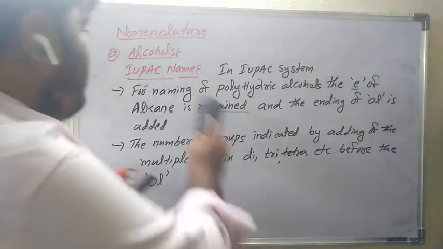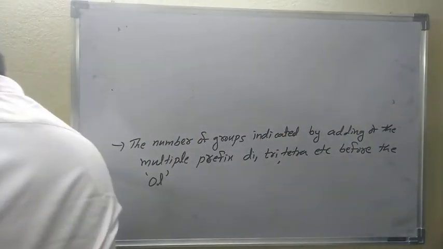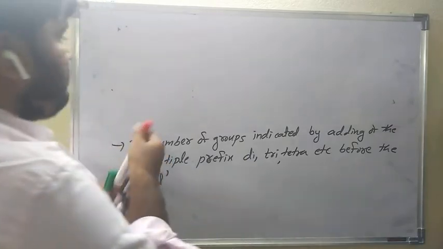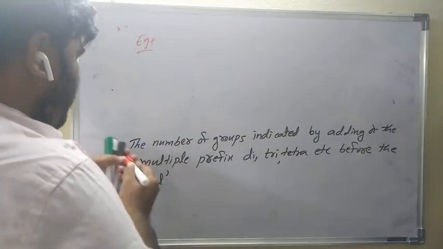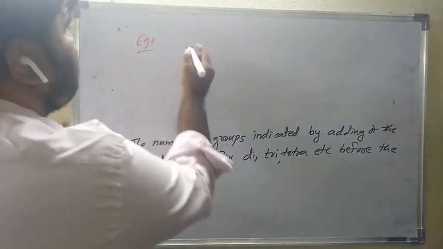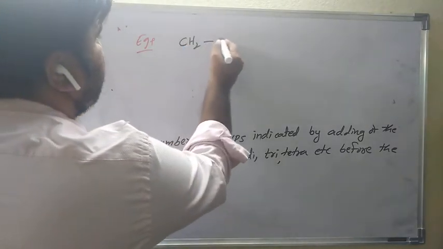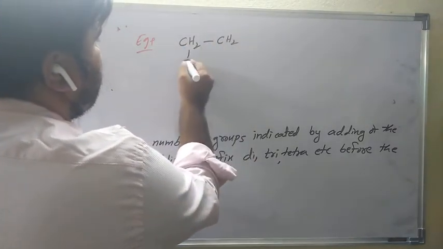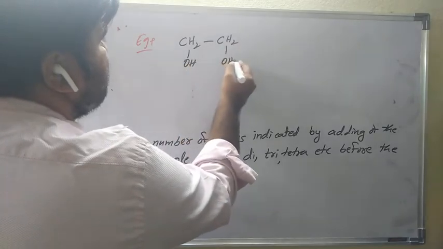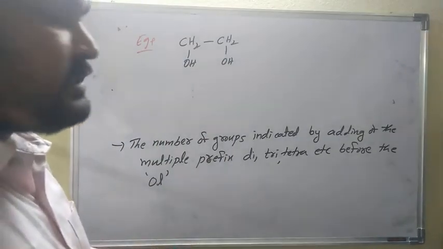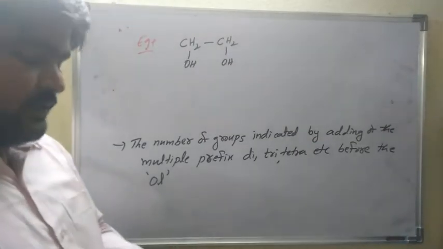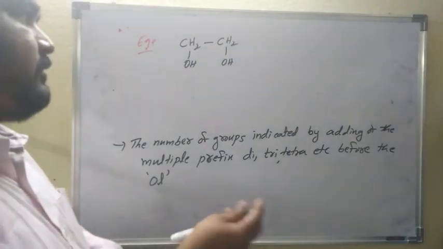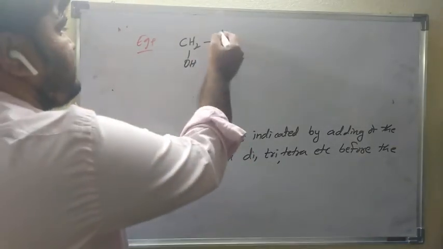This is what? Ethane, correct? How many carbons? Two carbon atoms. For numbering you can start from either side, both are the same.